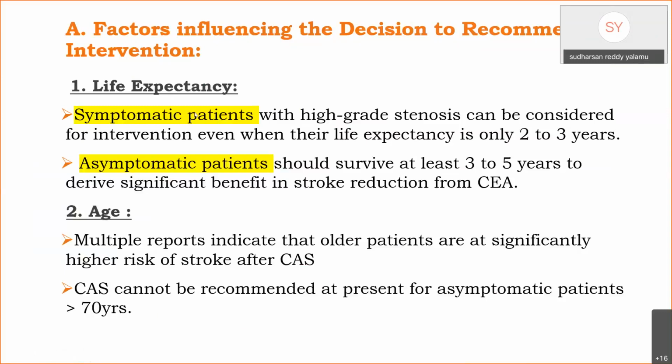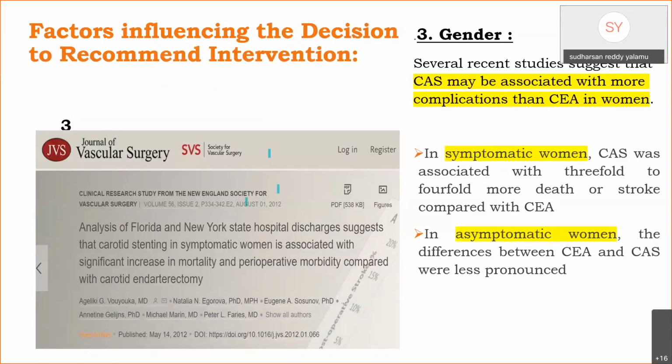Age. Multiple reports indicate that older patients are at significantly higher risk of stroke after angioplasty and stenting. So at present, angioplasty and stenting cannot be recommended for asymptomatic patients greater than 70 years of age. Gender. Several studies have shown that angioplasty and stenting are associated with more complications than endarterectomy in women.